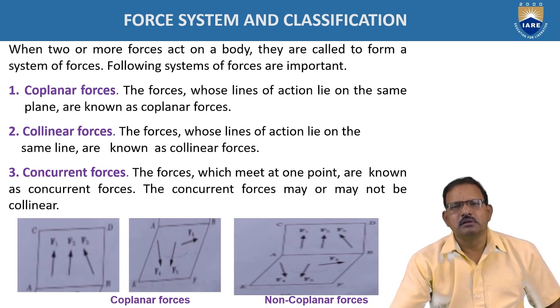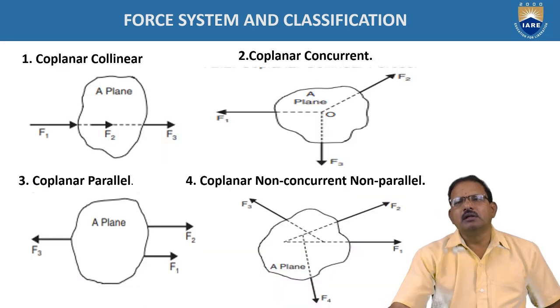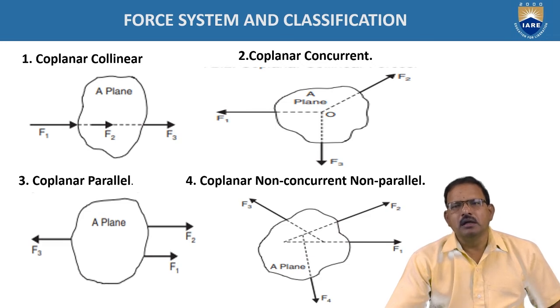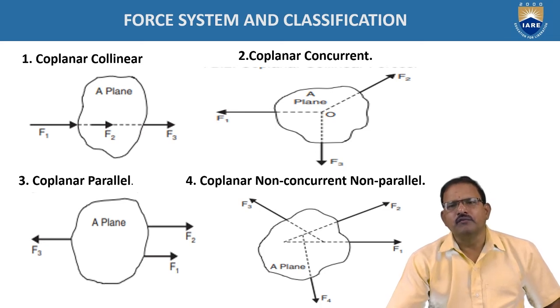Concurrent forces. The forces which intersect at a point, that set of forces is known as concurrent forces. The concurrent forces may or may not be collinear. Here, for example, figure number 4 shows F1, F2 and F3, three forces acting on the body. If required, produce the lines of action, and if they meet at one point, the type of forces is called coplanar concurrent forces.